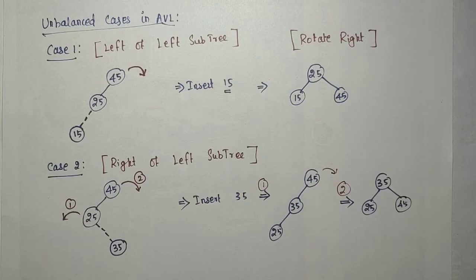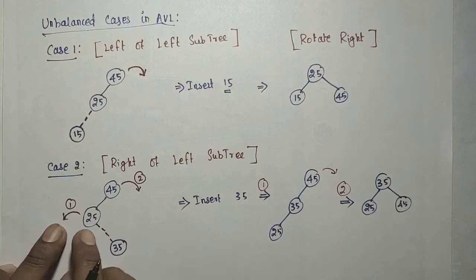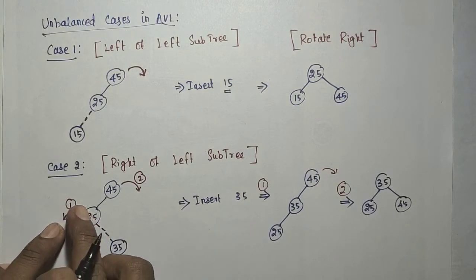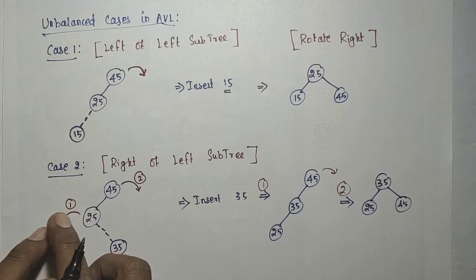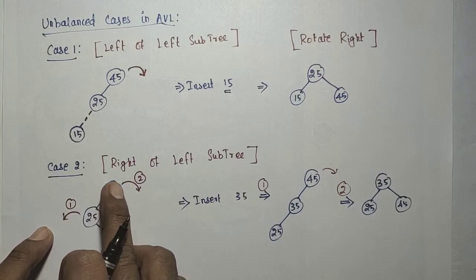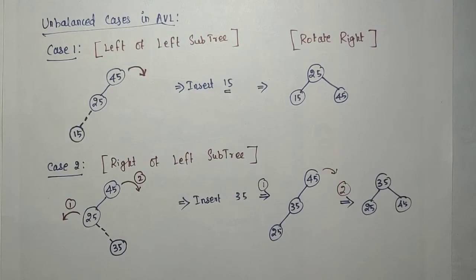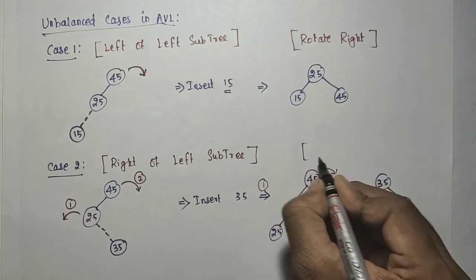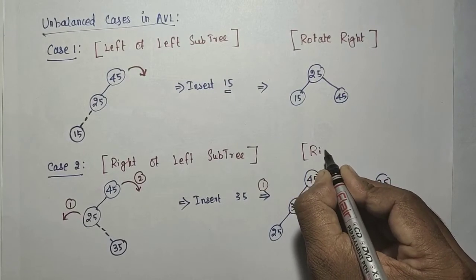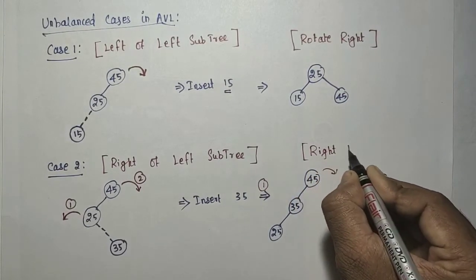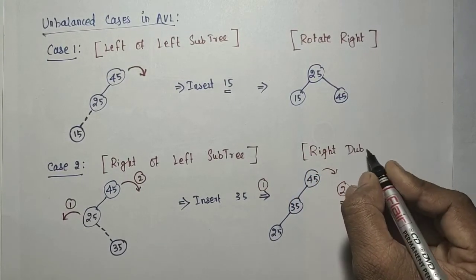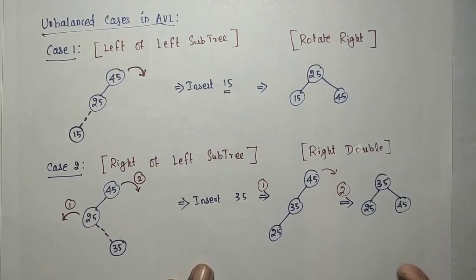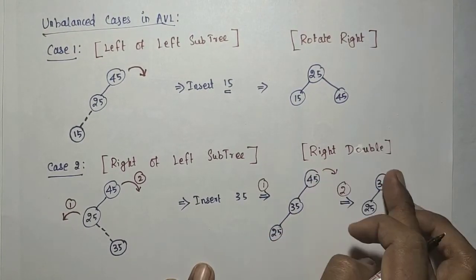So we need two rotations. One is the left subtree to the left side, and the other is the main root to the right side. This action is usually called right double.